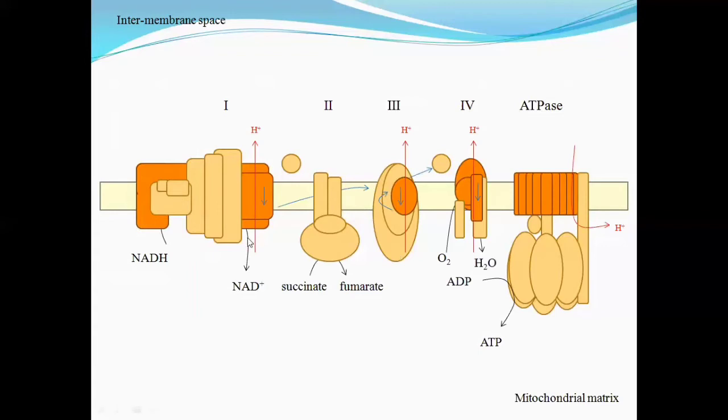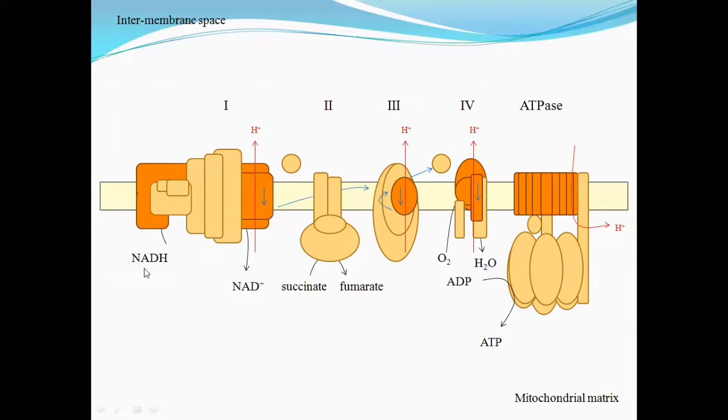The electron transport chain is made of 4 complexes: complex 1, complex 2, complex 3, and complex 4, right? And this is for the phosphorylation, ATP synthase. The NADH and the FADH come from the different oxidation processes. NADH will give its electrons to complex 1, and then these electrons will be transferred from complex 1 to coenzyme Q, and then to complex 3, and from complex 3 it will be transferred by cytochrome C to complex 4. In this case, the second complex is not involved.